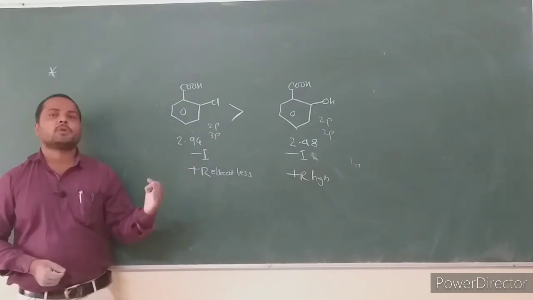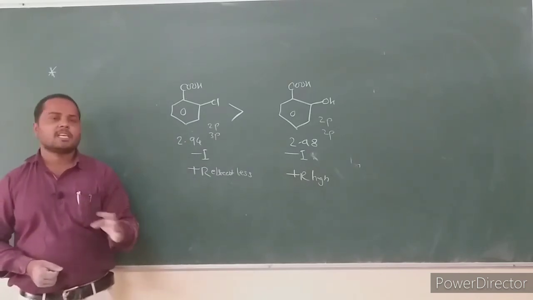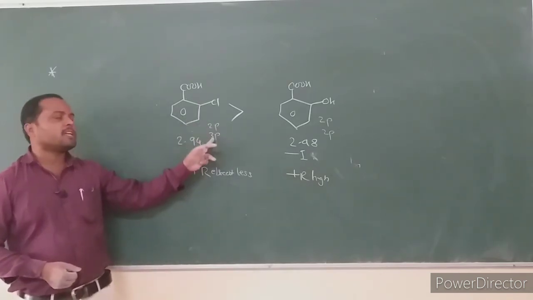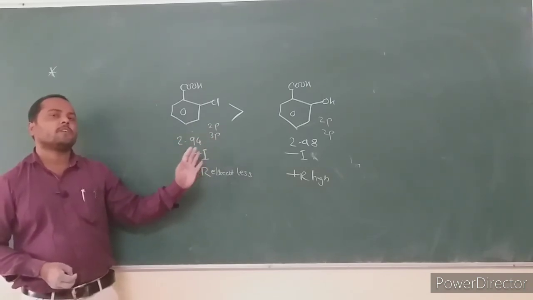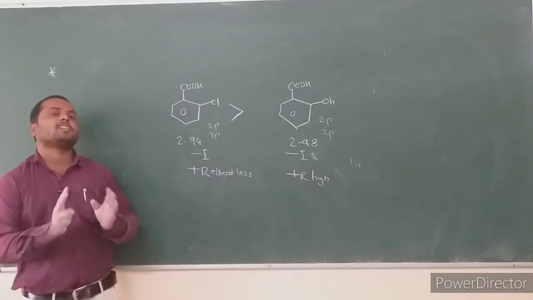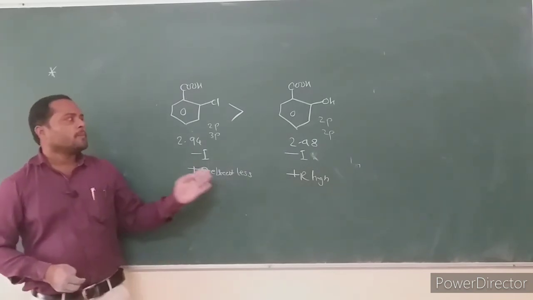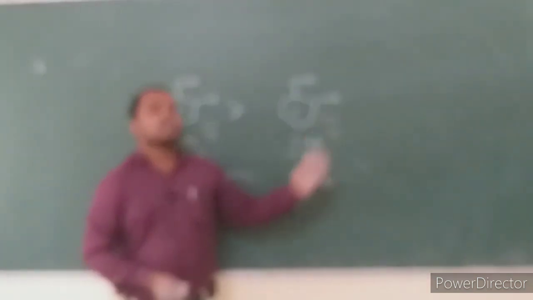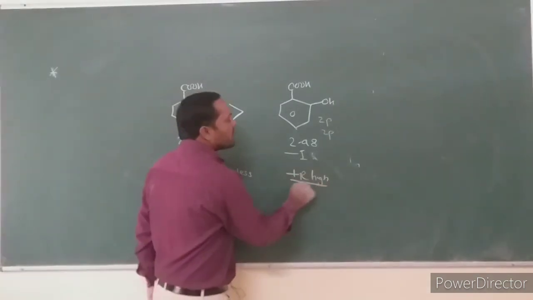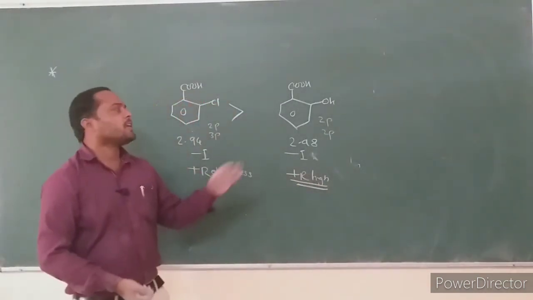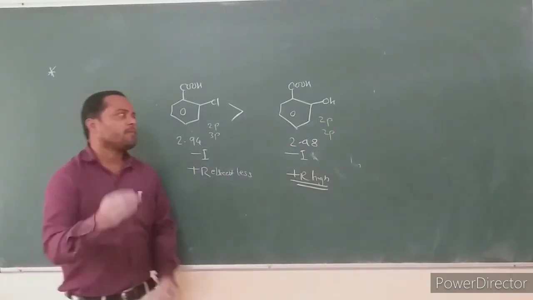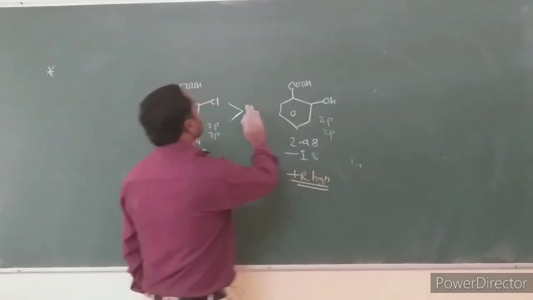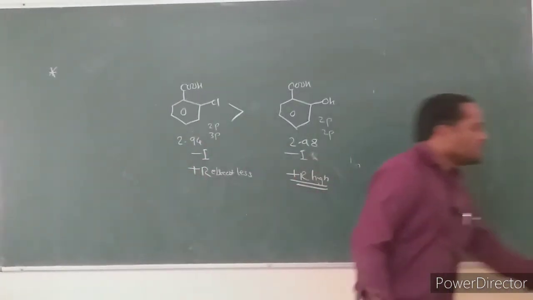For effective resonance, the orbitals should be of the same size. Carbon has a 2p orbital and chlorine has a 3p orbital. Resonance effect operates, but not effectively. But in the oxygen case, the orbitals have the same size and resonance effect operates effectively. The plus R effect is high, which makes the orthohydroxy acid a weaker acid than orthochlorobenzoic acid.